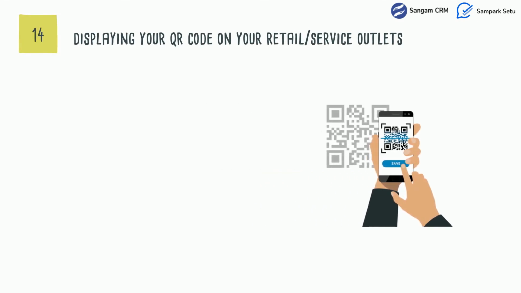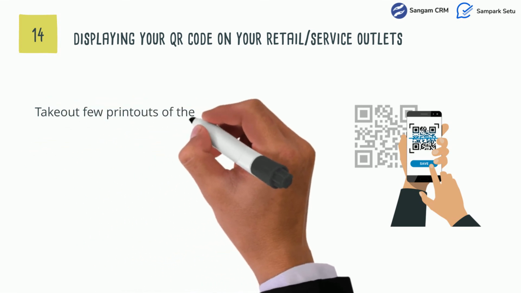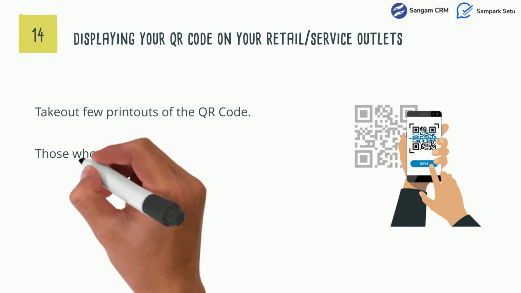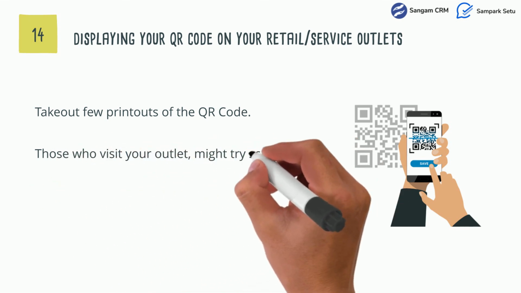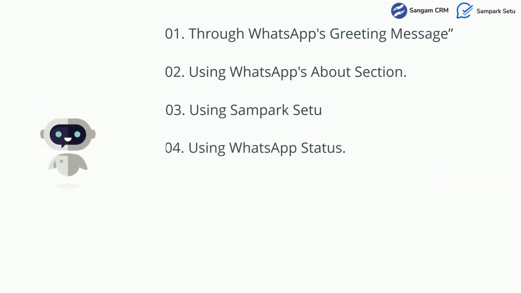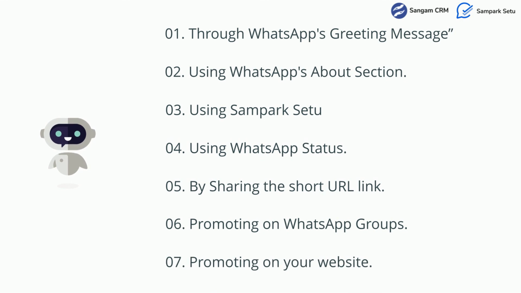Next is displaying the QR code at your retail or service outlets. All you need here is a few good printouts of your WhatsApp QR code. All those customers who visit your retail outlet might actually scan the QR code and get the relevant information pretty easily. So these were the 14 ways through which you can promote your chatbot.